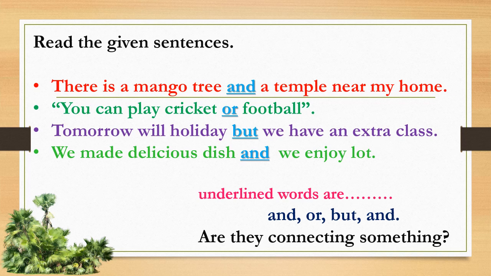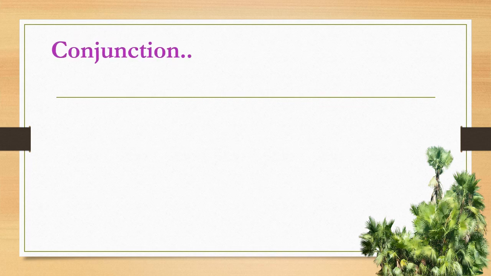This is a sentence. But we have an extra class. This is another sentence. So they are connecting sentences, words and phrases. These connecting words are conjunctions.